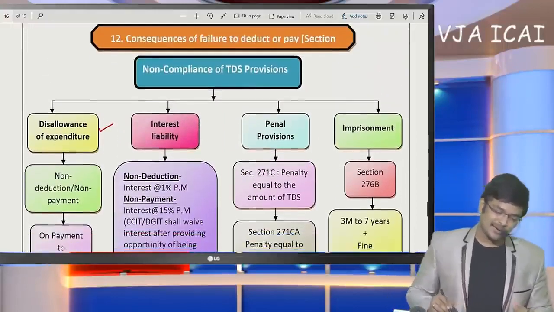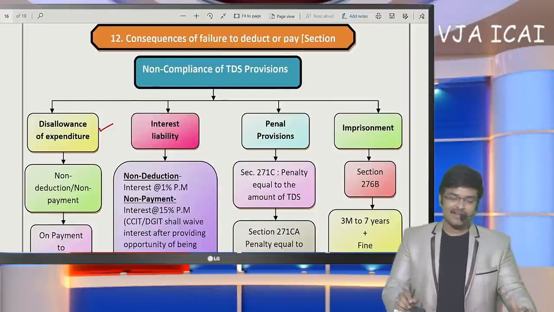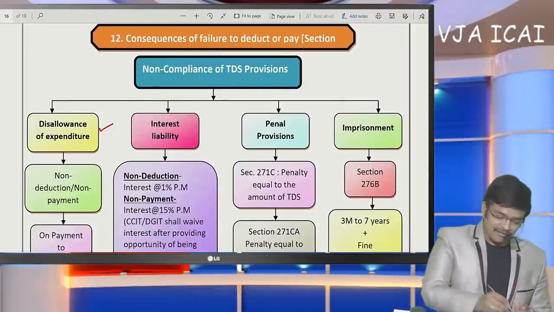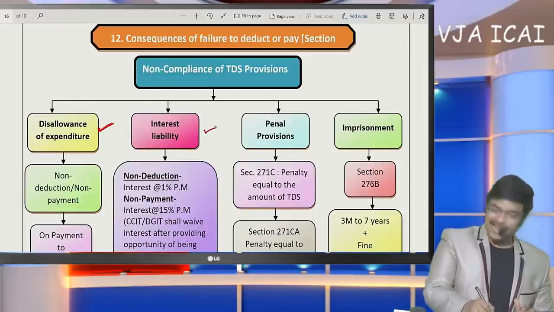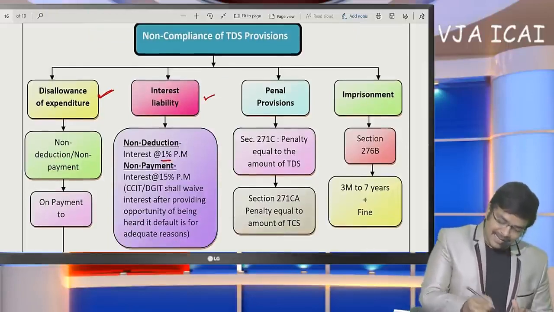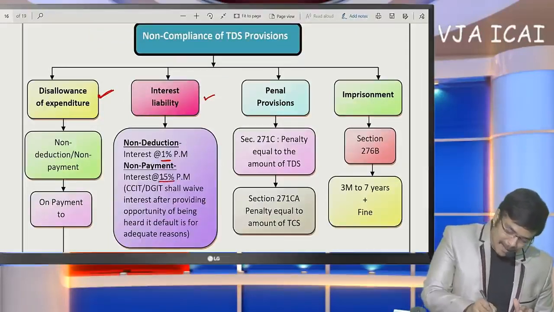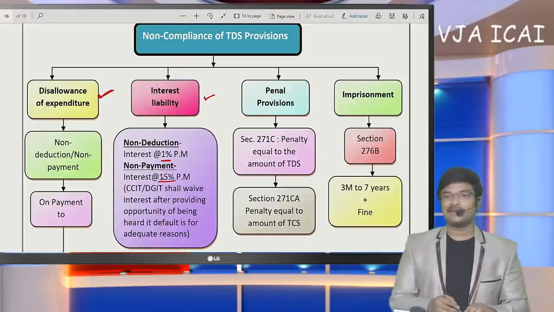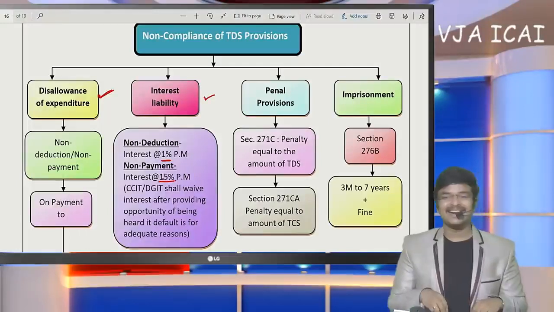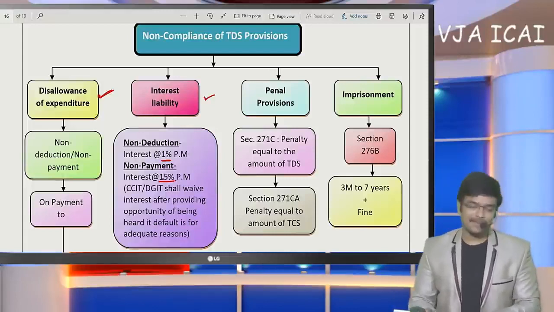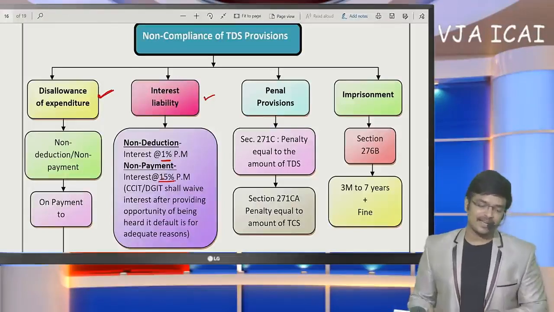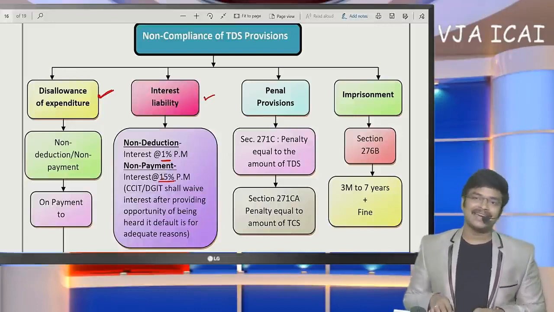So, first thing to be noted here is the consequences of failure to deduct TDS. First, disallowance of expenditure. Second point, interest liability. Non-deduction interest 1%, non-payment interest 1.5% per month. So, non-deduction 1% per month, non-payment 1.5% per month has been specified here for non-compliance of TDS provisions.